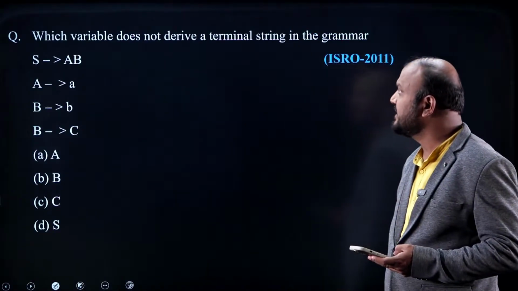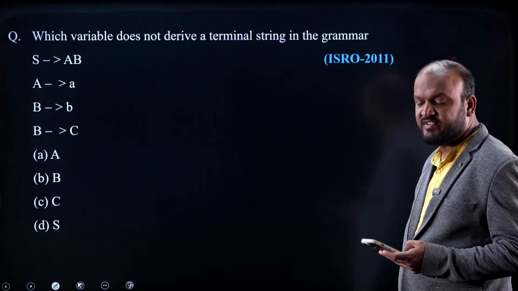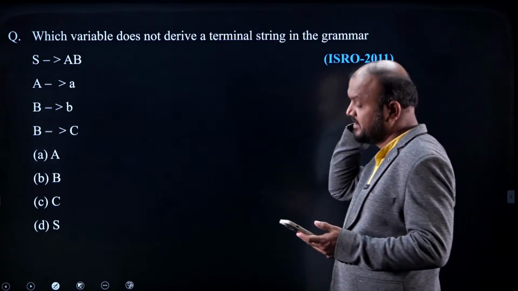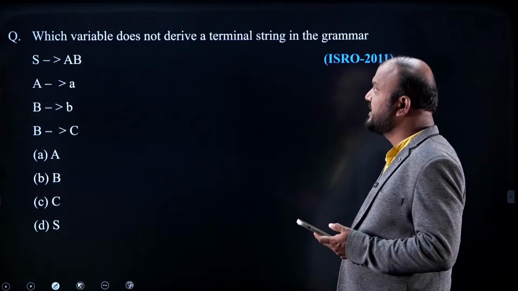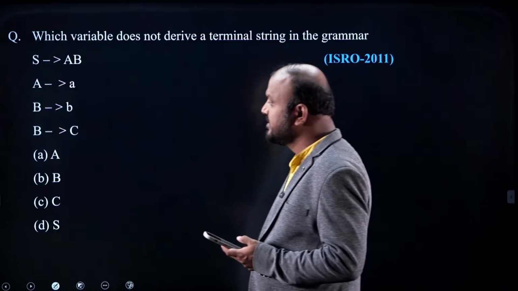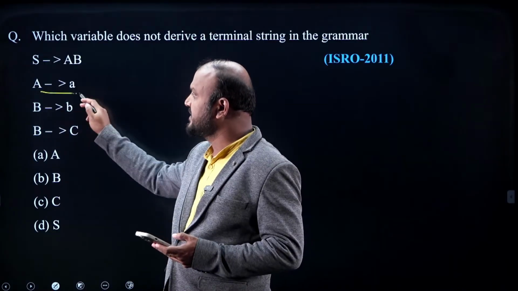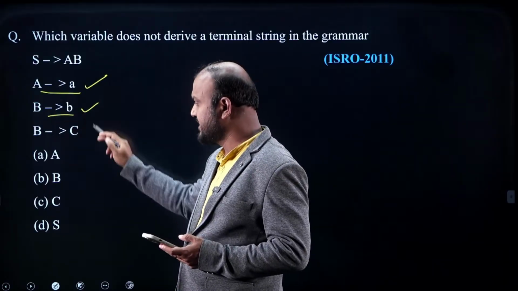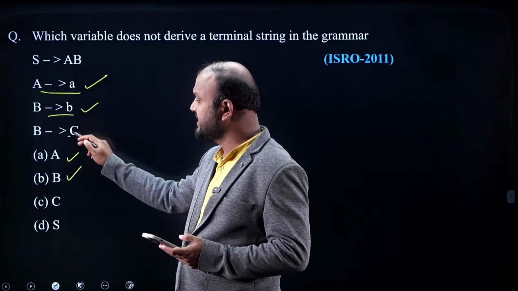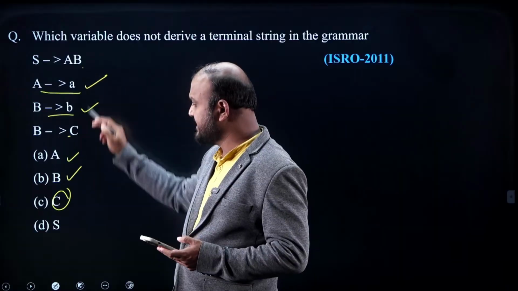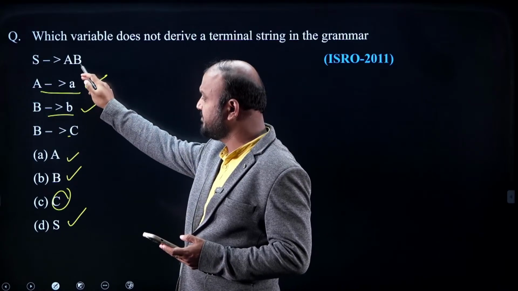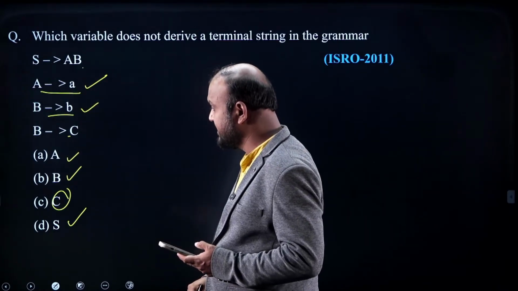Which variable does not derive a terminal string in the grammar? Sudeep Rao, correct. Atreya, good. Look, A is deriving a terminal, B is deriving a terminal, and C, are you getting any terminal with C? No. And S is deriving a terminal, because S goes to A, and with A, small a is possible. S goes to B, and B also gives a terminal.